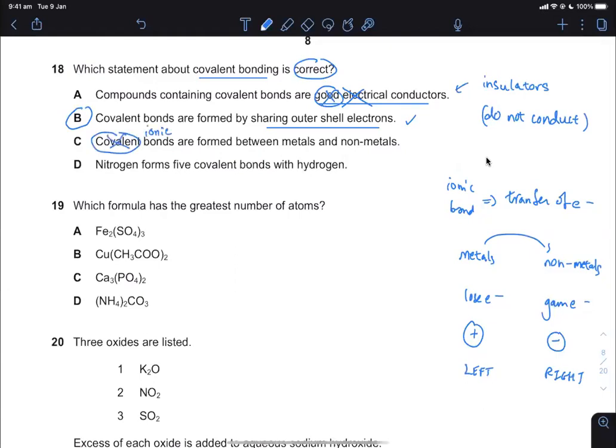It should be ionic. Nitrogen is in period 2. So it's got 2 shells and it's in group 5, meaning to say it's 2 and 5. This is your first shell. This is your second shell.